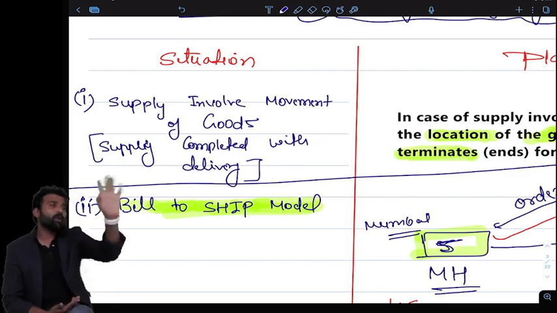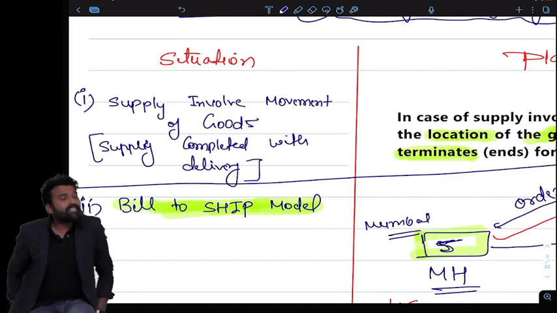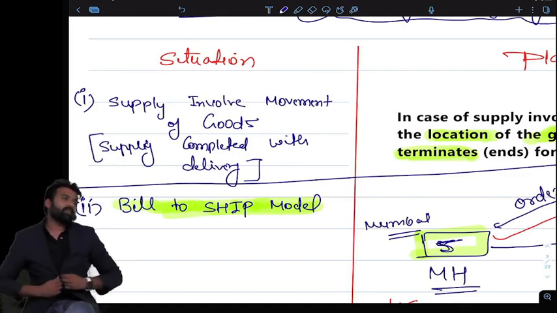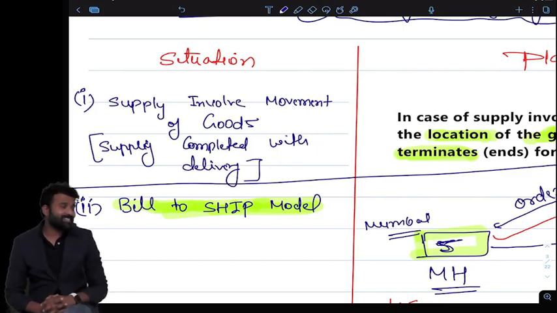If the goods are going through transport, let's take an example. I need an answer from all of you. What do you think about this transaction? I received an order in Indore and I have to dispatch the goods to Udaipur, Rajasthan. Tell me what is the place of supply. I'm in Indore and I'm dispatching the goods to Udaipur, Rajasthan. What is the place of supply? What do you think?